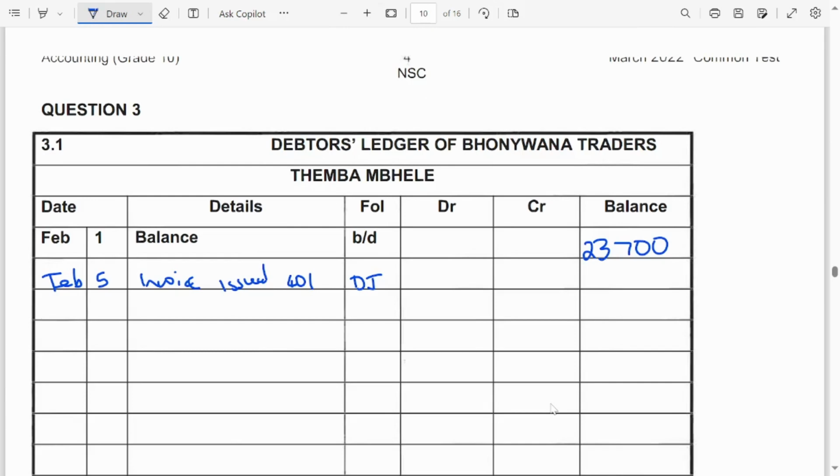Now where do we record this? The debtors in a business are an asset. In a business, an asset increases on the debit side, then it decreases on the credit side. Because here we were selling, it means that the debtors were increasing, and the increase is on which side? On the debit side. So 9,600. Now the balance has increased: 23,700 plus 9,600 is going to be 33,300.